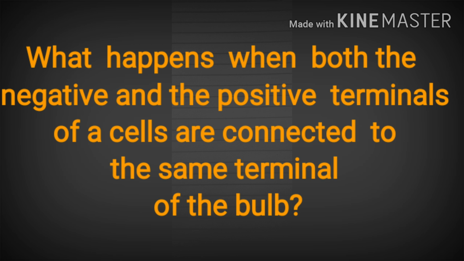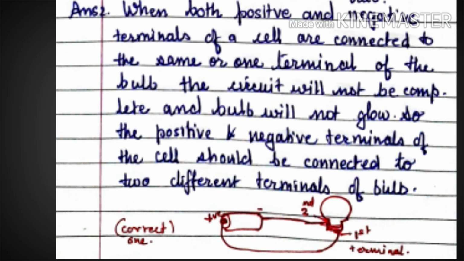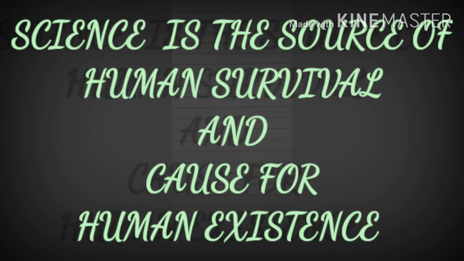Another question was, what happens when both the negative and positive terminals of the cell are connected to the same terminal of the bulb? Again, in this case, the circuit will not be complete and the bulb will not glow. This question I have included in the video also, so that it is clear to you. Such as, a cell has two terminals, in the same way a bulb has two terminals.